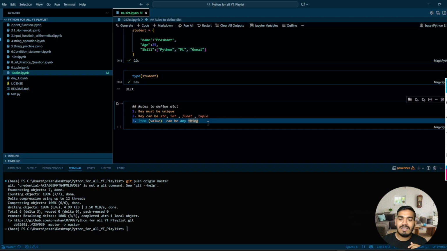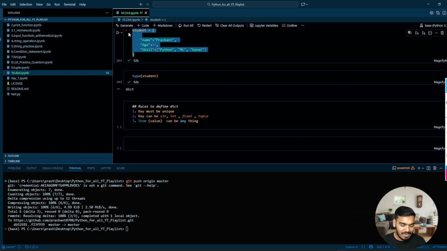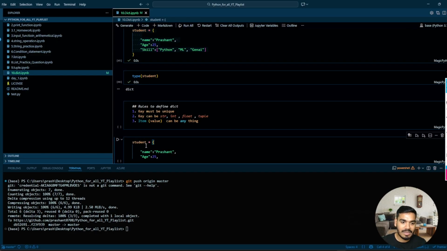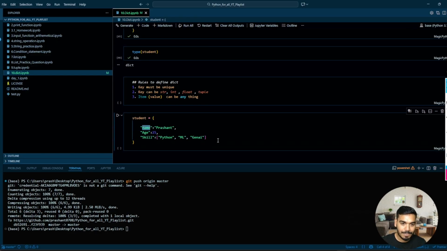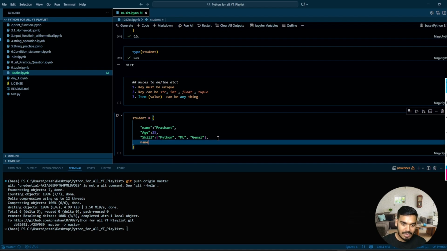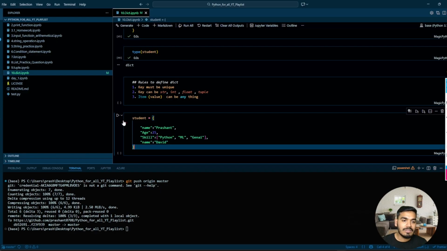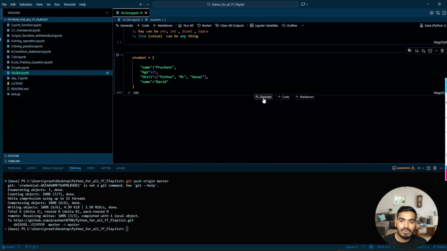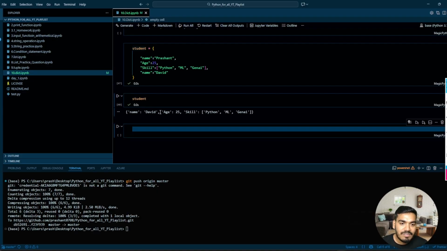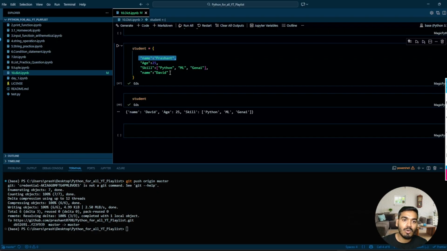Now let's say I give the same key twice. Let's say I write over here again name, comma, and name, and I'll pass over here, let's say, David. If I execute this and try to print the student, you will understand that name is David, age is 25, skills. So the above key value has been overridden by the last one. That's why the key always should be unique.